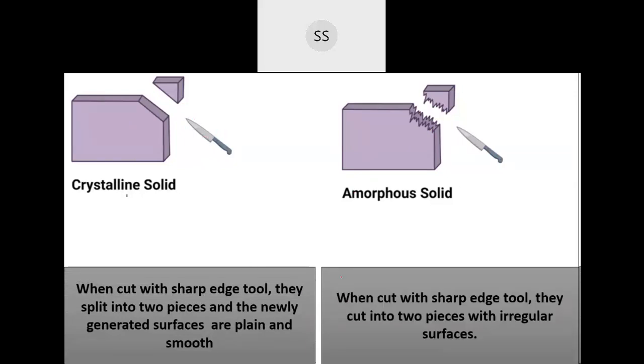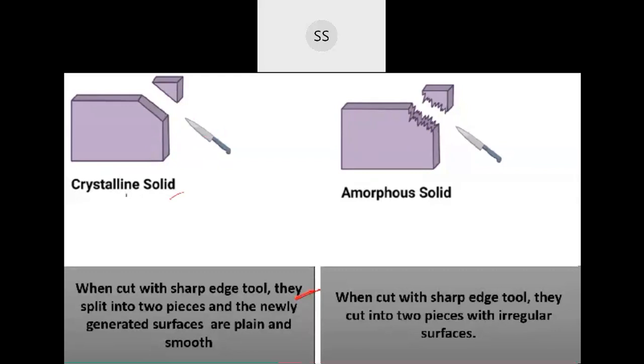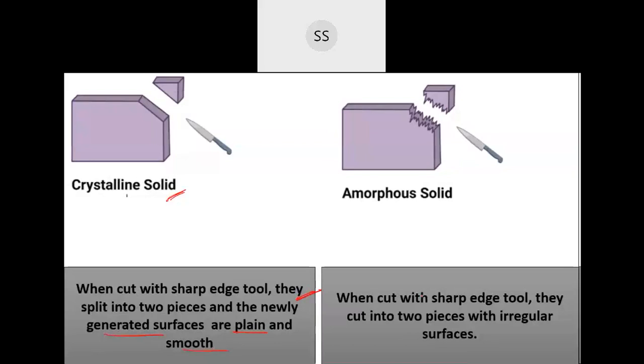When you cut them with a sharp edge tool, for crystalline solid, the newly generated surface will be plain and smooth. Whereas if you do that with the amorphous solid, you will find that the surface generated will be quite rough. Yeah. So we have finished with this. I hope this point is clear. Okay. Now we'll go for the next one.